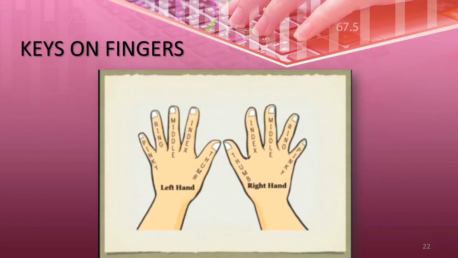I am showing this picture here. We have both hands, right? 10 fingers: thumb, index finger, middle finger, ring finger, and the little finger. As well as here in the right hand also: thumb, index finger, middle finger, ring finger, and the little finger. So these are our 10 fingers, left hand and right hand.